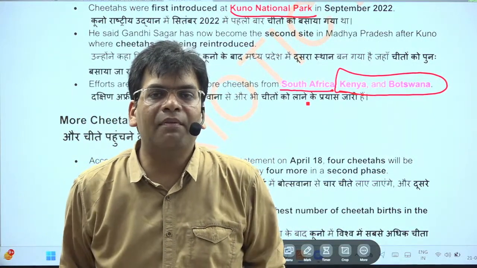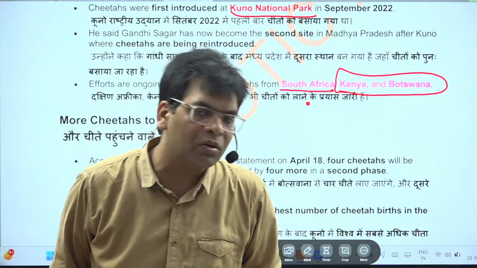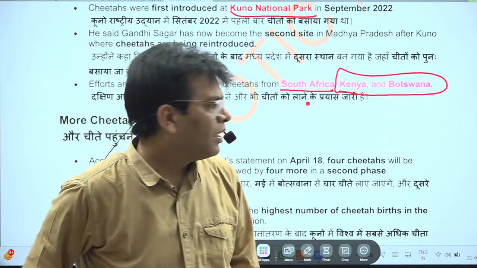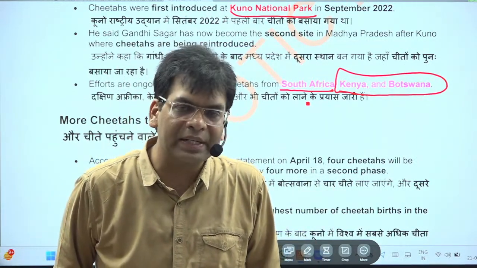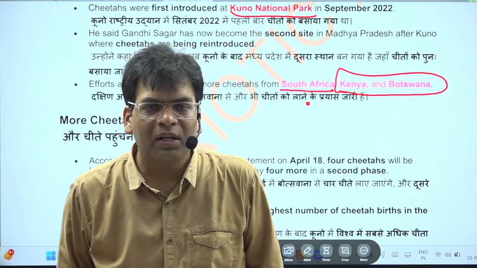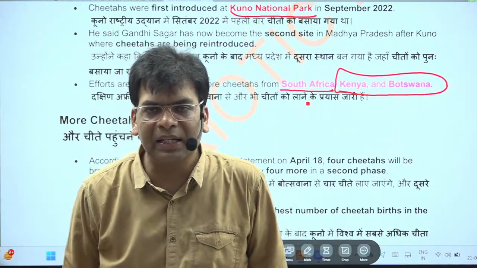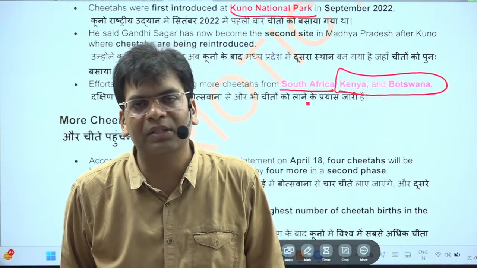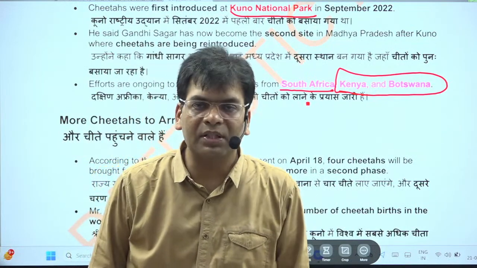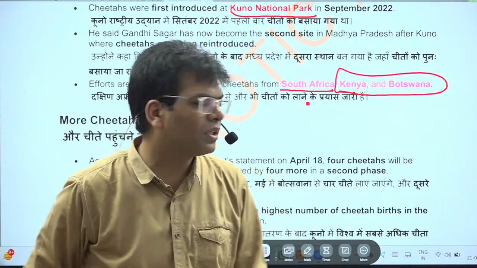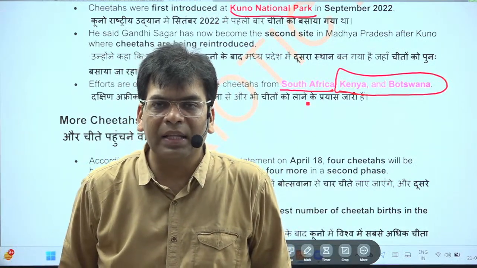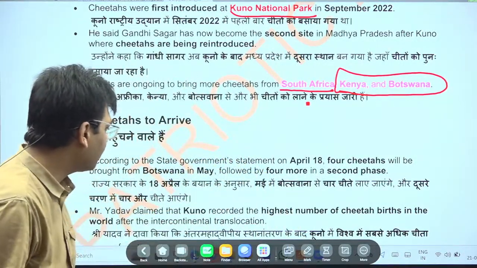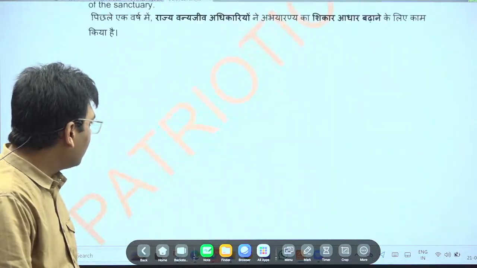Cheetah was part of our ecosystem and ecology, and it was very natural. But in the 1950s, we made the cheetah extinct due to continuous hunting. The cheetah would enter into habitation areas, a conflicting relationship started, and that led to hunting. One reason was that, and another reason was that the skin of the cheetah was used and was very costly. The other reasons for the extinction of the cheetah were also there. So all these things you should remember.